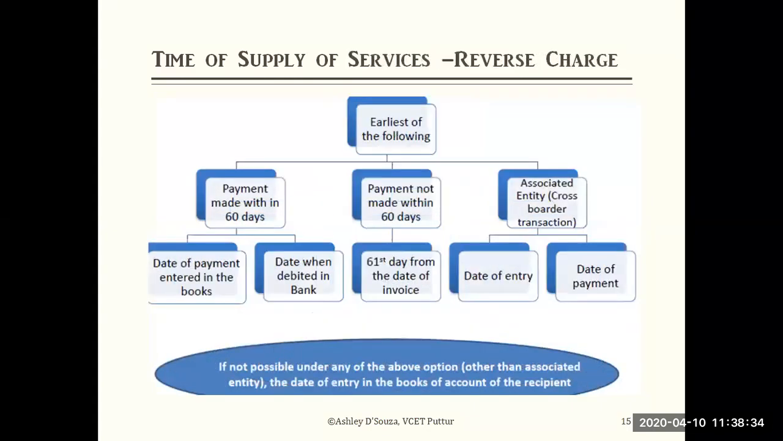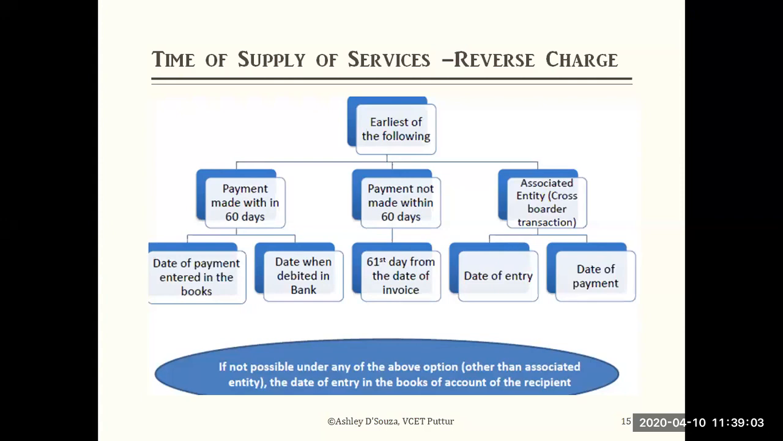And this is the time of supply of services. The previous one was goods. This is services related to reverse charge. Here, what is the earliest of the following? Payment made within 60 days, because for services it is 60 days. As in the example in the problem, the payment is done within 60 days from the date of issue. So the date of payment entered in the books, or the date when the bank account is debited.